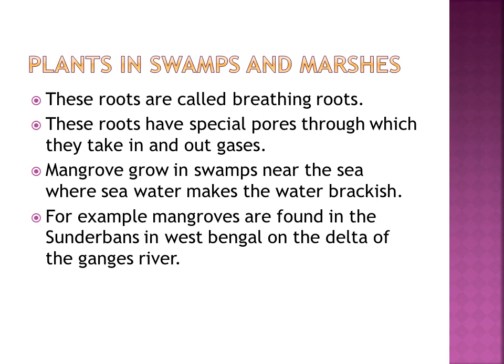These mangroves grow in the swamp near the sea, where the sea water makes the water brackish. Mostly these types of plants can be seen in different countries, but in India, they are found in the Sundarbans in West Bengal, on the delta of the Ganges river.